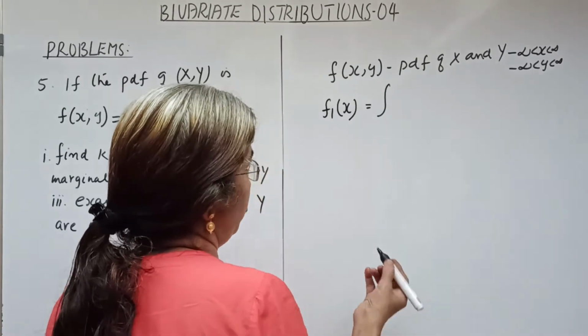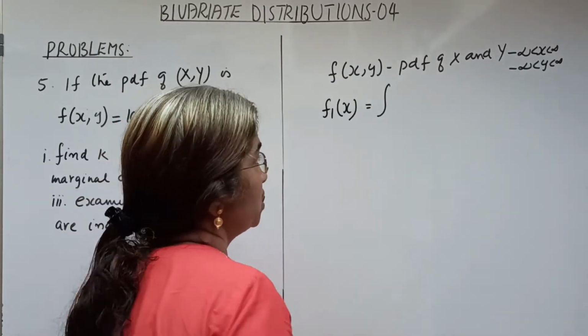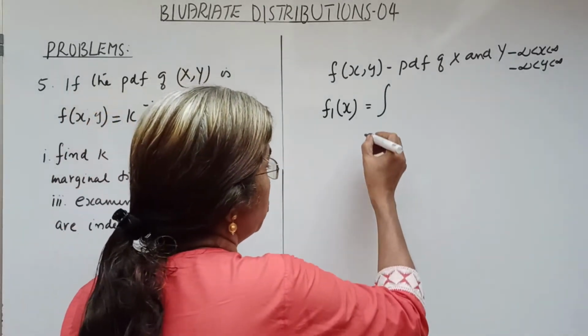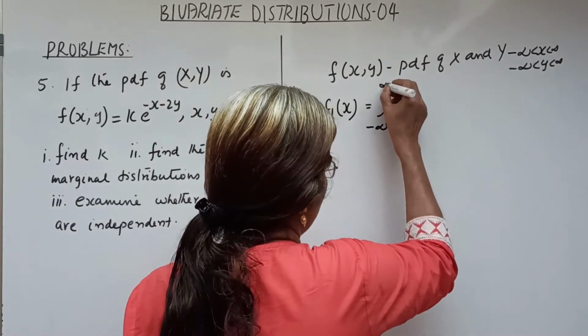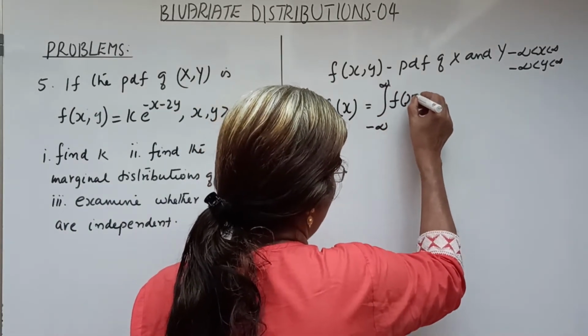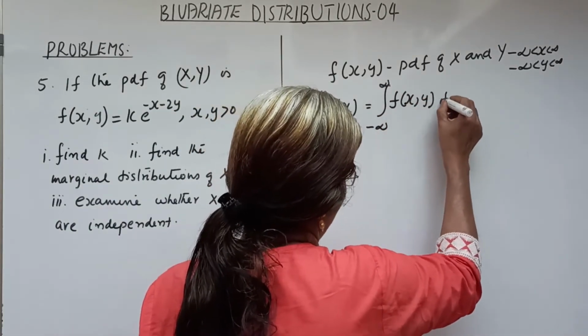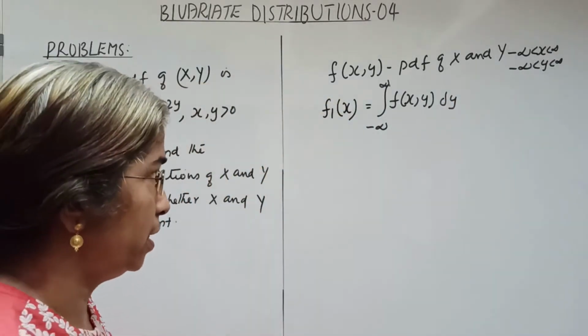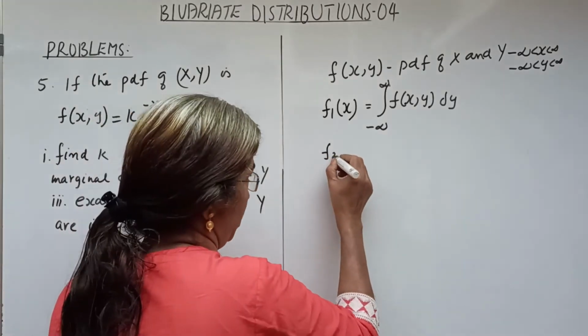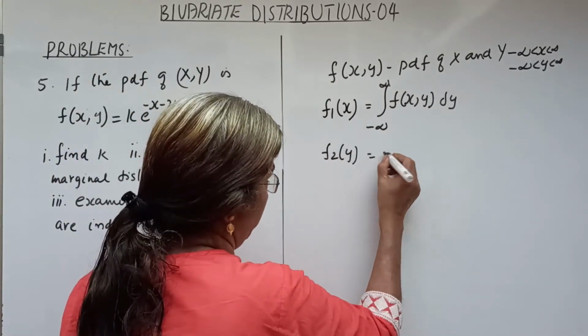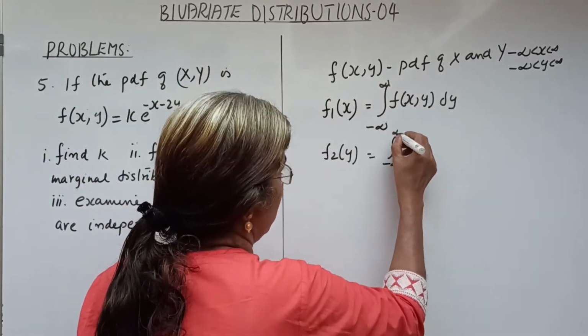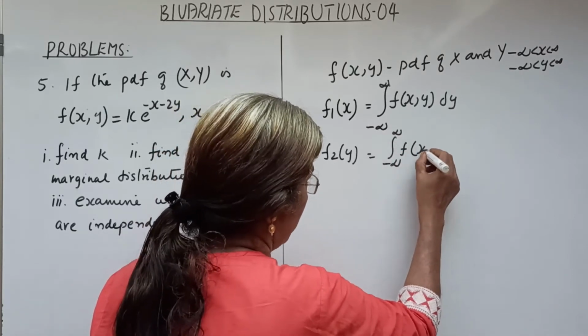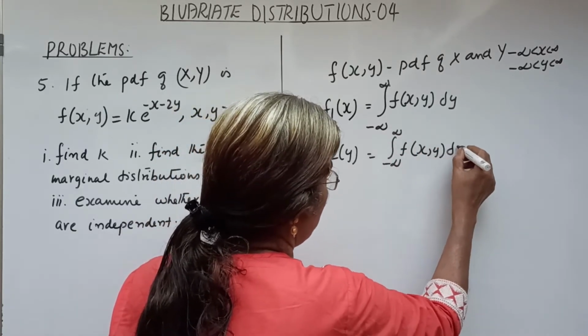So f1x, the marginal distribution of x, is equal to the integral from minus infinity to infinity of f of xy dy. It will be a function of x only. And f2y, the marginal distribution of y, is equal to the integral from minus infinity to infinity of f of xy dx.